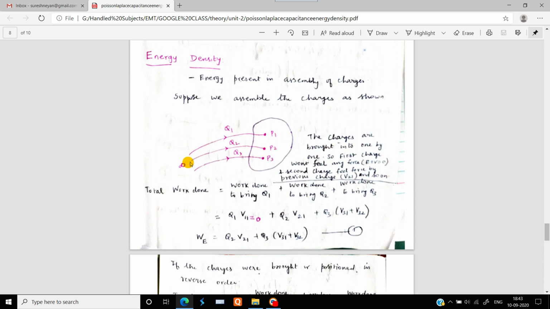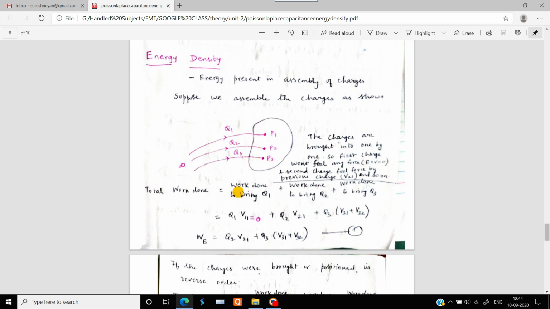So whenever the charges are brought from infinity to this particular assembly of charges, the first charge won't feel any force at all, because there won't be any charge in that particular assembly. So there won't be any potential available in this assembly. That's why the first charge, whenever we are transferring it from infinity to the assembly, won't feel any force. But the second charge will feel the force due to the presence of the first charge, and the third and fourth and so on.